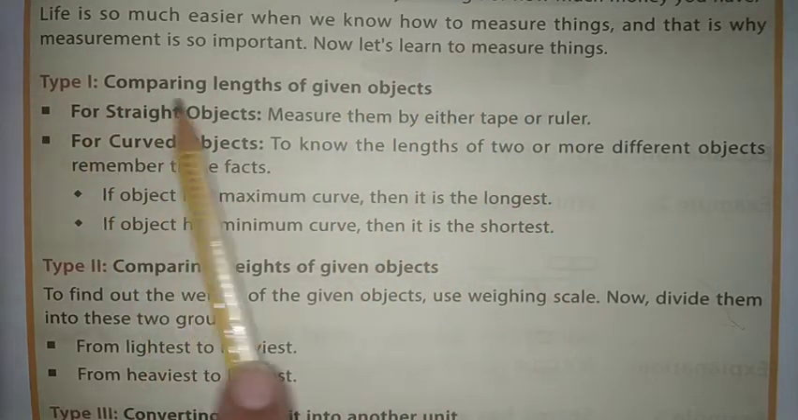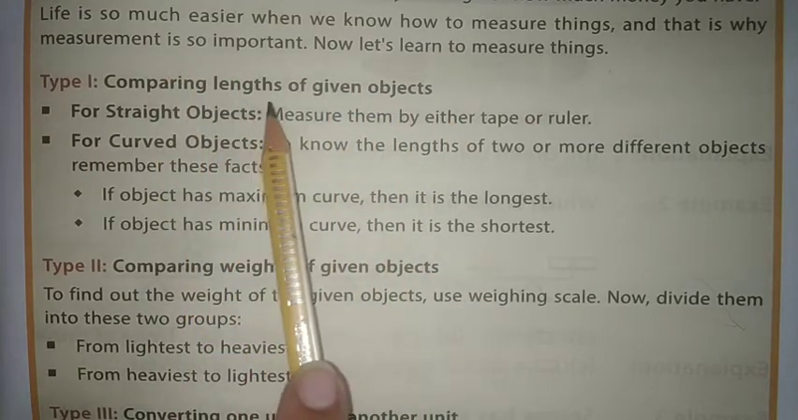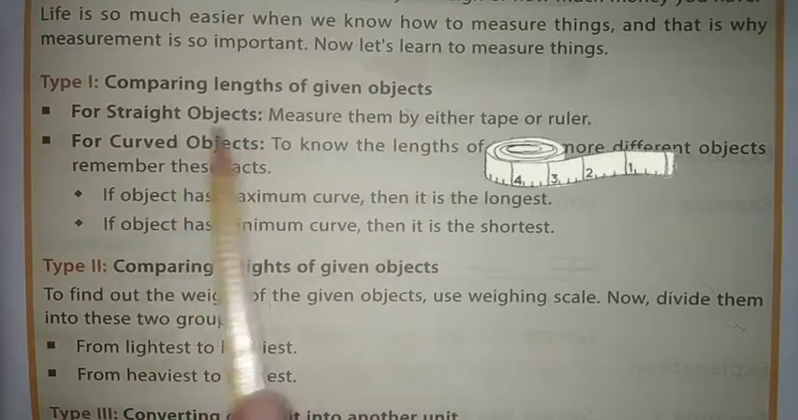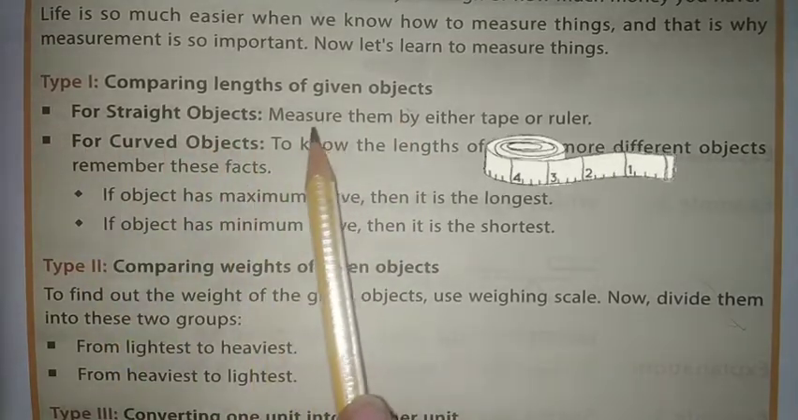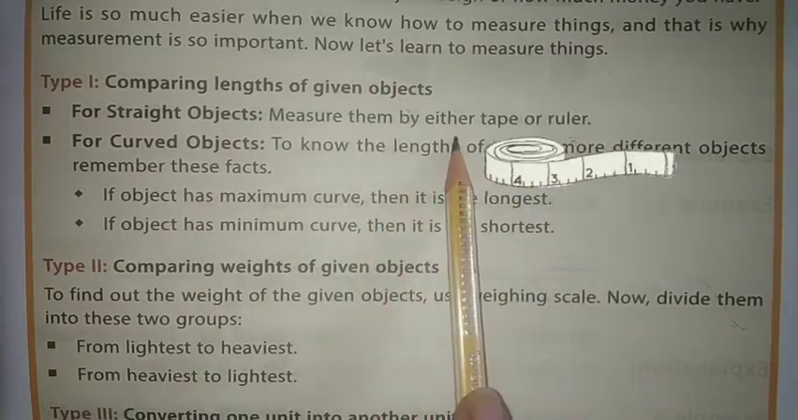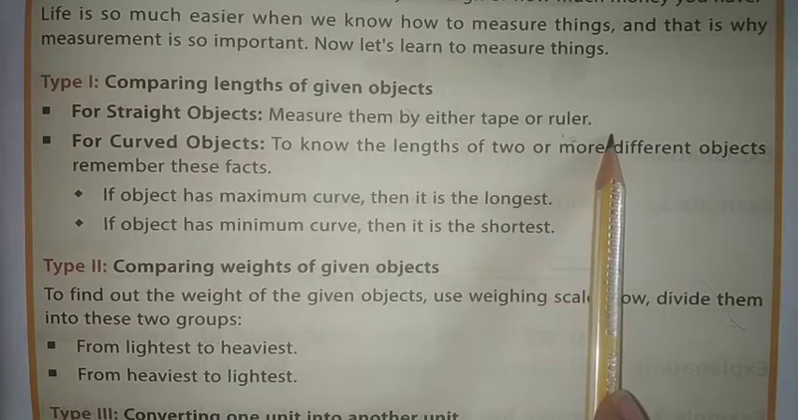Type 1 is comparing length of given objects. When we have to compare the length, लंबाई मापनी है हमें objects की. First for straight object, जो objects हमारे सीधे हैं, measure them by either tape or ruler. We can measure them by either tape or ruler. Tape से या ruler यानी scale से measure कर सकते हैं.